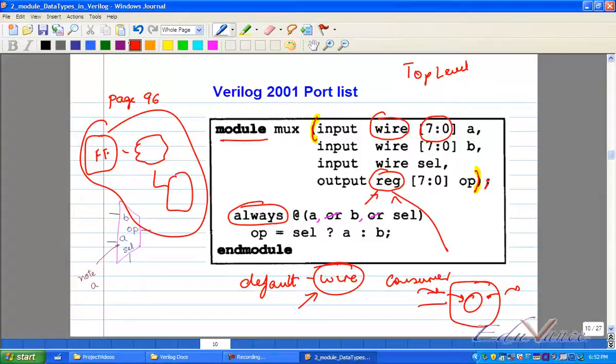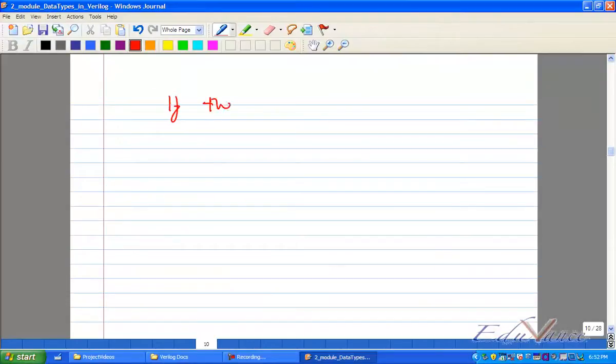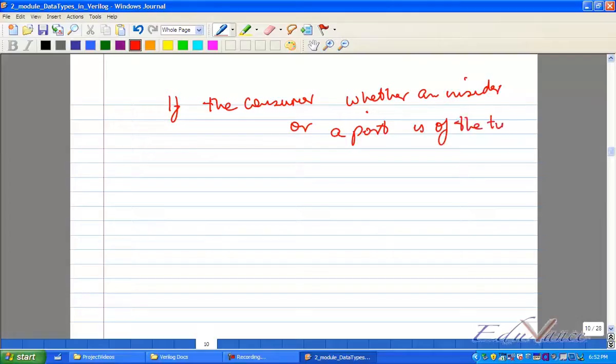If the consumer, whether an insider, when I say an insider, meaning some hardware inside, or a port, is of the type reg, then you always put it in an always block.